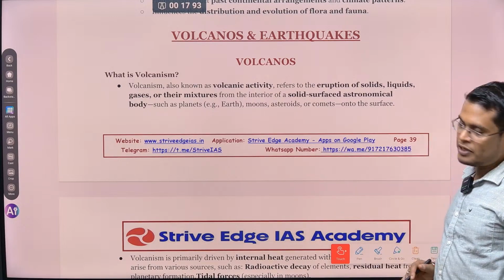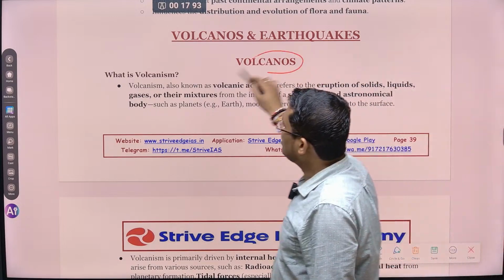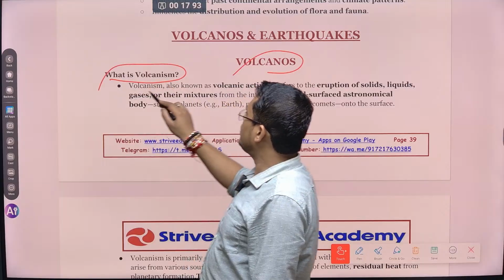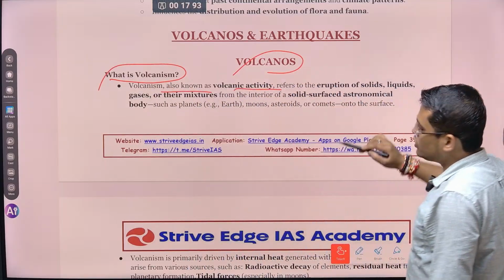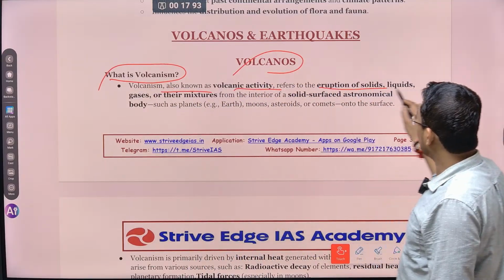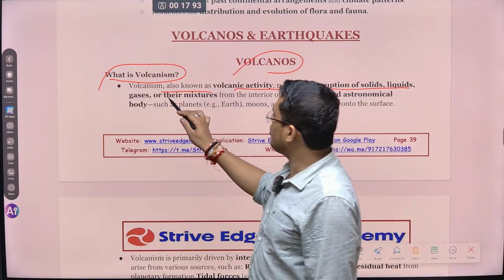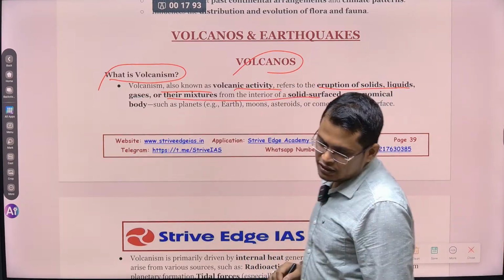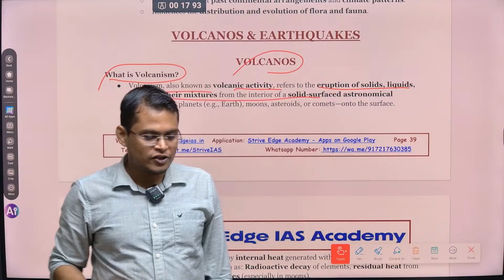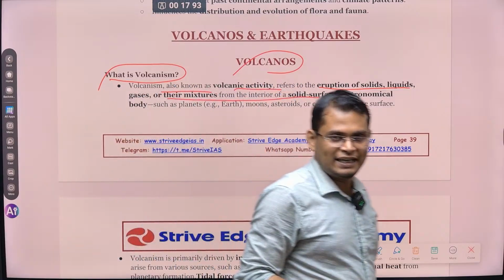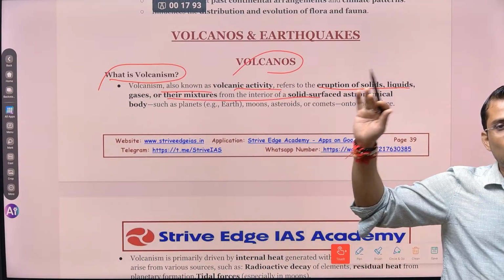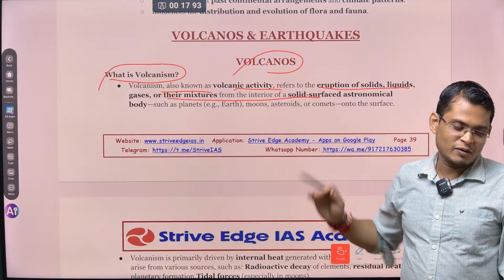So आज हम volcanism के बारे में पढ़ेंगे. So what are volcanoes? Starting with volcanism. Volcanism, also known as volcanic activity, refers to the eruption of solid, liquid, gaseous material or a mixture from the interior of earth or any astronomical body. So this volcanism is not only happening on earth, it is happening on all these heavenly or planetary bodies.